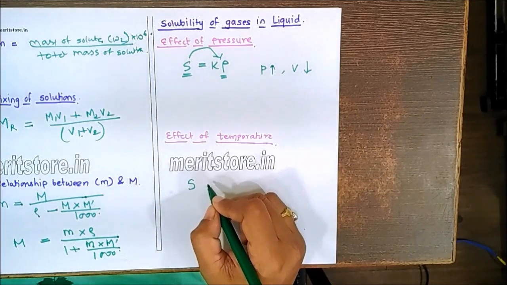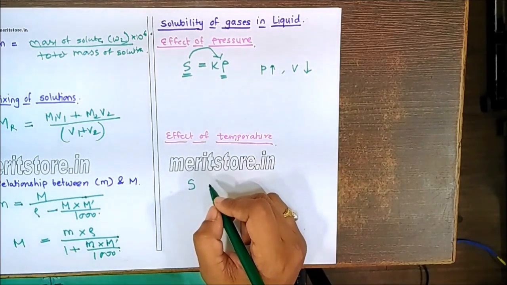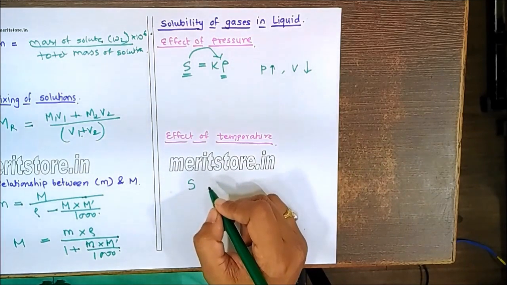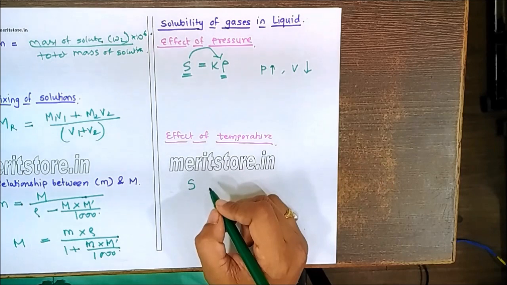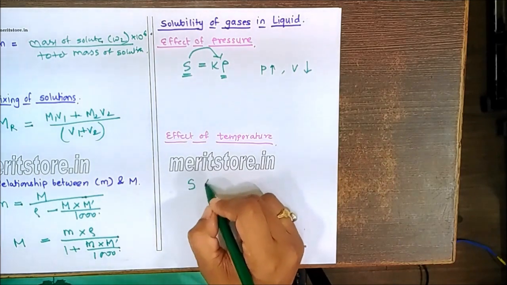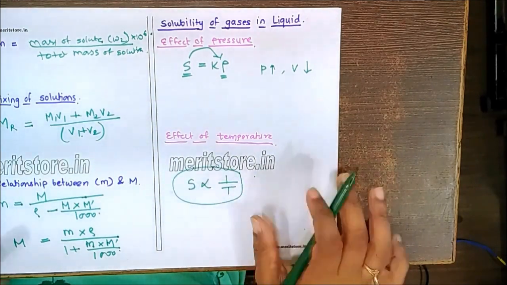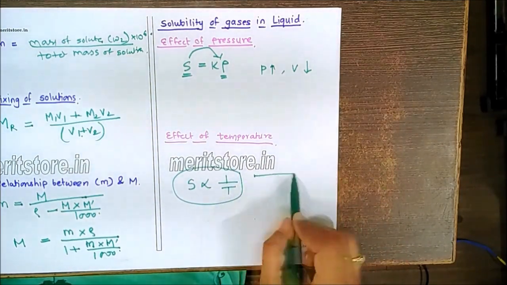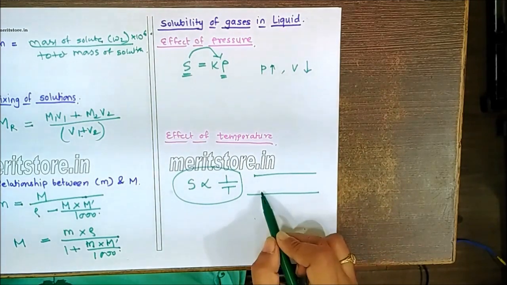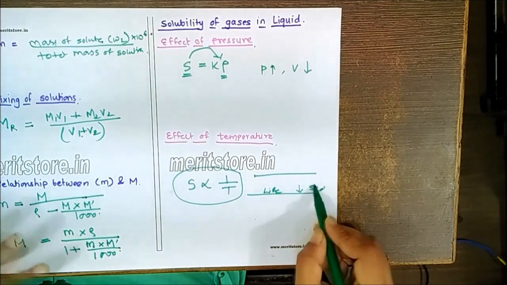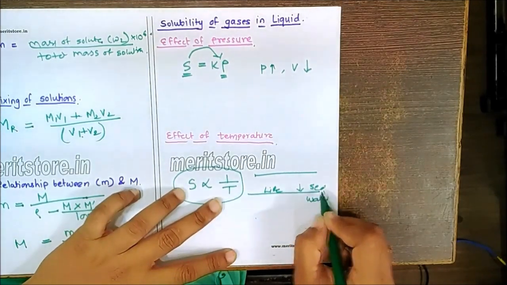While in case of temperature, always remember the solubility is found to decrease with the increase in temperature. Most of the time you can remember that wherever the temperature is low, you will find the solubility comparatively very high. So solubility is inversely proportional to the temperature. One example: in seawater, we get more life down in the sea and less life at the top.